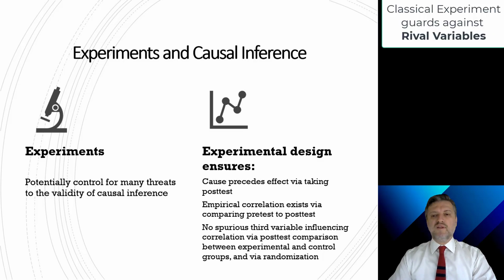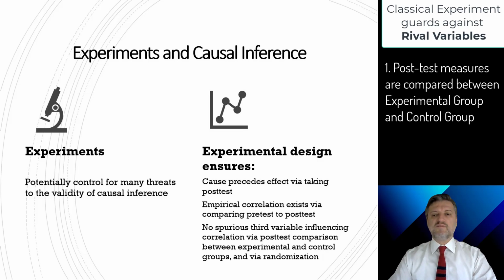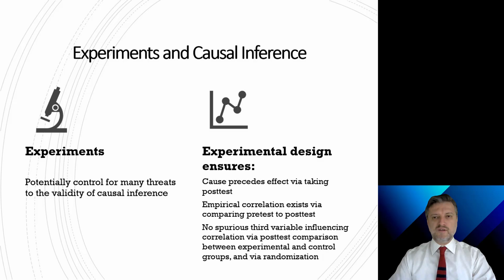Cause and effect implies comparing pre-tests and post-tests to eliminate a possible influence of a third variable. The classical experiment makes this possible in two ways. Post-test measures for the experimental group are compared with the control group, and the two groups are assigned randomly.